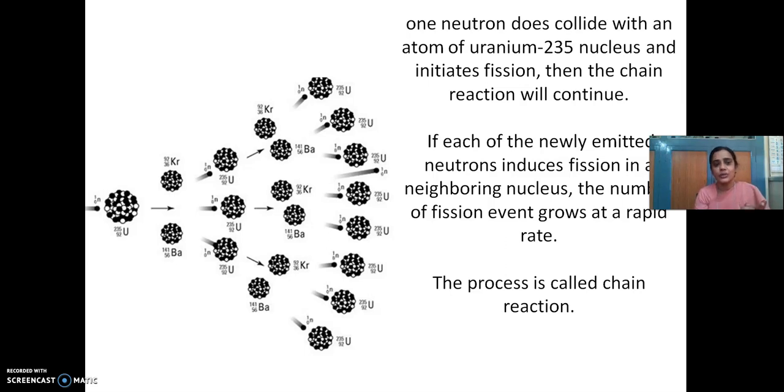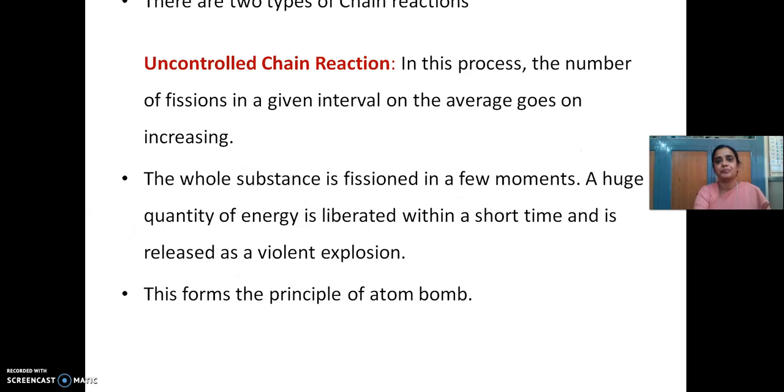Hence, one neutron produces 3 new neutrons. These 3 new neutrons now produce 9 neutrons. These 9 neutrons will bombard their neighboring nuclei and produce 27 neutrons. Hence, the number of neutrons goes on increasing in a geometrical progression until the entire fissionable material is fissioned.